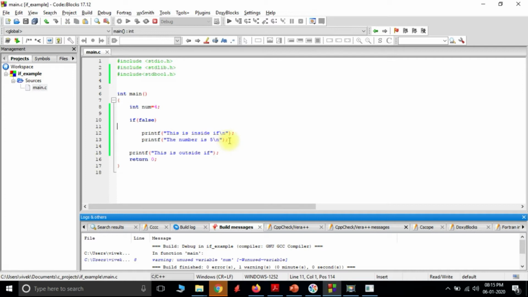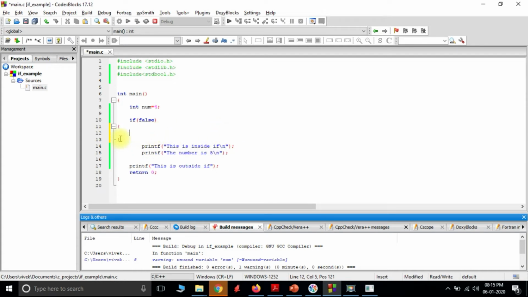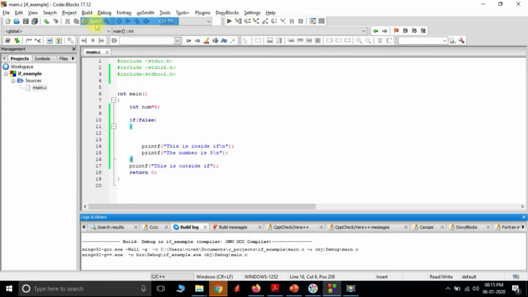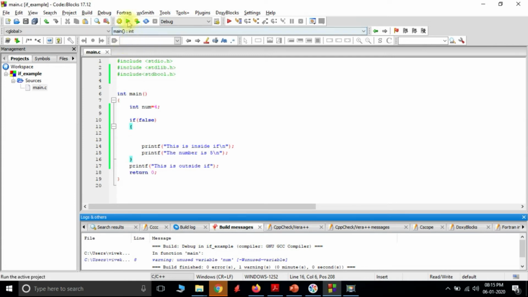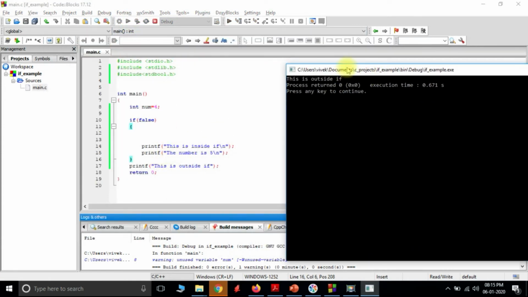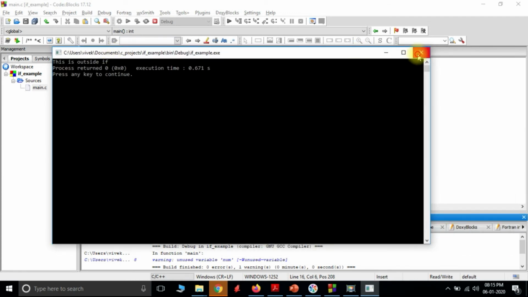But if we want both the statements, we have to put them in parentheses. And it's always good to include, even if one statement, include it in parentheses so that there is no confusion. Now if I run it again, first build it, since any change we make calls for a build, and now we see that these two statements are not executed.